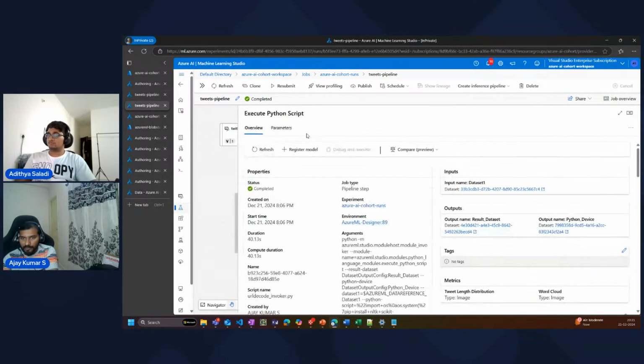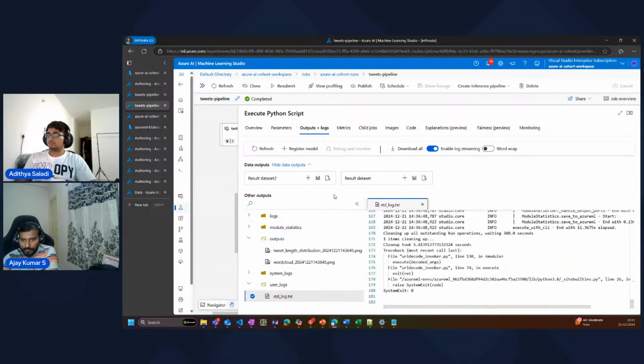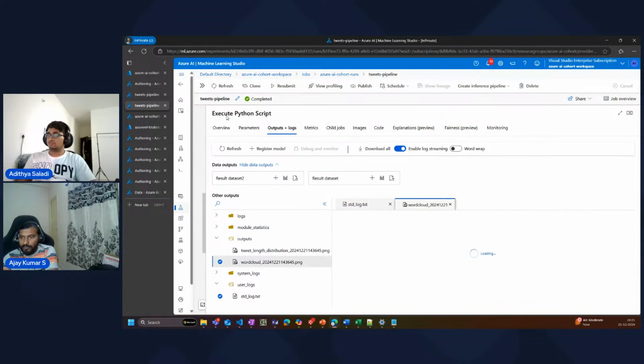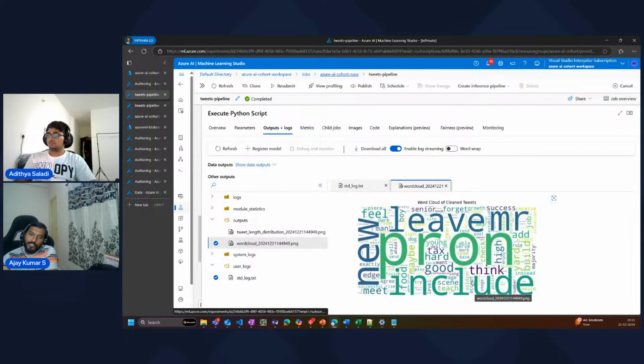So in the older run, if I go to the outputs and logs and show you the word cloud, there is a Mr., new, add, hard, tags, maybe something like that. Now you see here, it has much better data because we have filtered out a lot of that data.